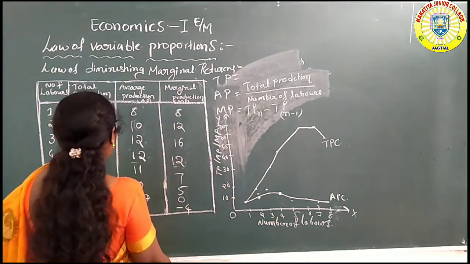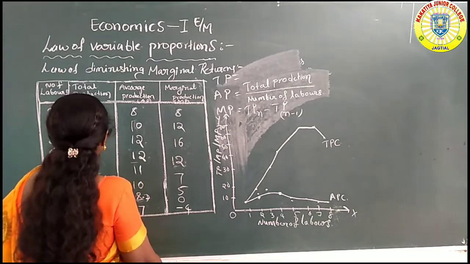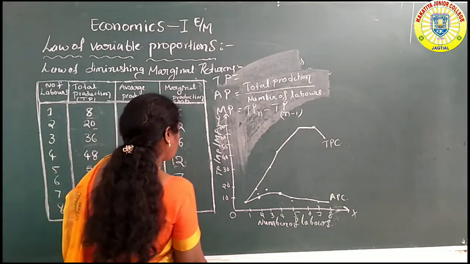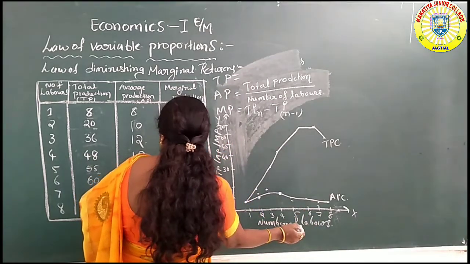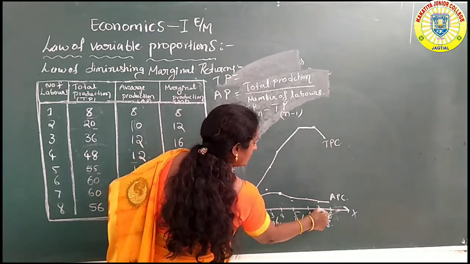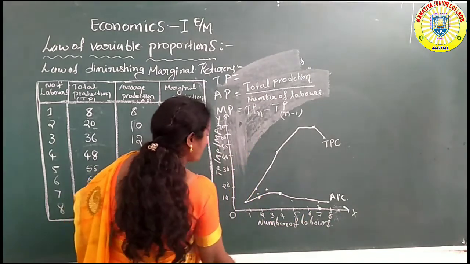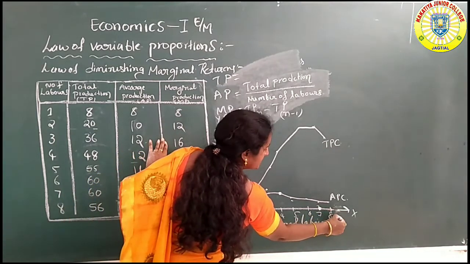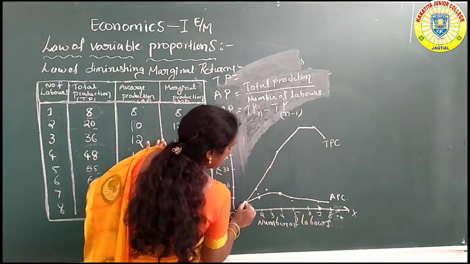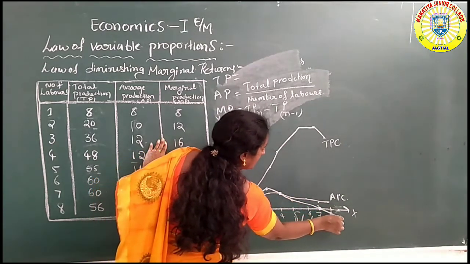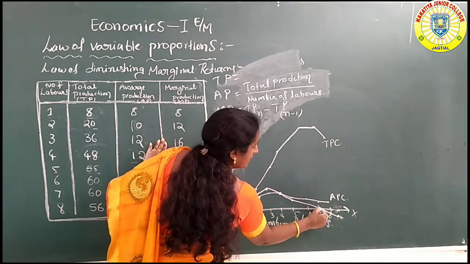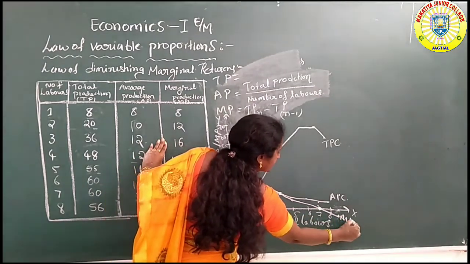And next, seventh labor 5, seventh labor 0, eighth labor minus 4. Minus 4 means here it diminishes. We join all these points and can easily find the marginal production curve.